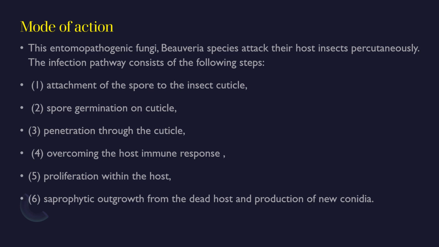The entomopathogenic fungus Beauveria species attacks its host insects. The infection pathway consists of the following steps: attachment of the spore to the insect cuticle, spore germination on the cuticle, penetration through the cuticle, overcoming the host immune response, proliferation within the host, saprophytic outgrowth from the dead host, and production of new conidia.